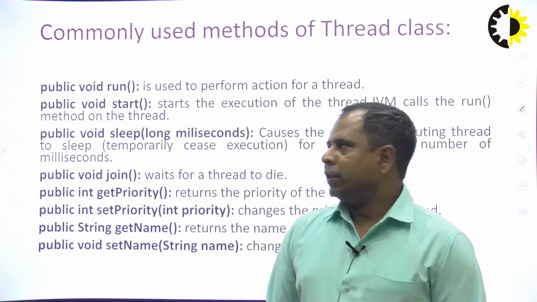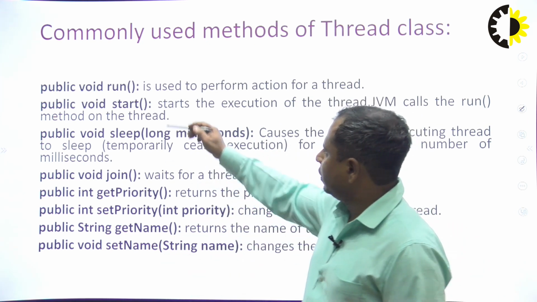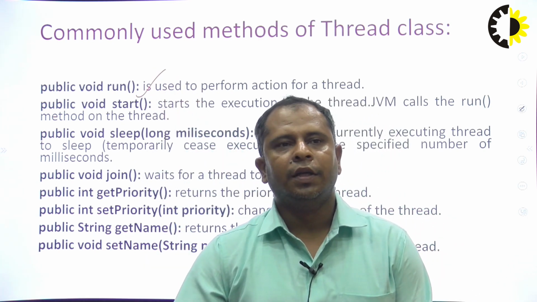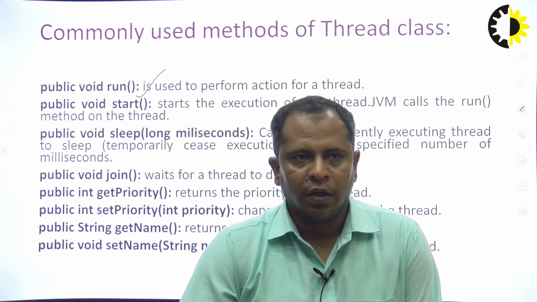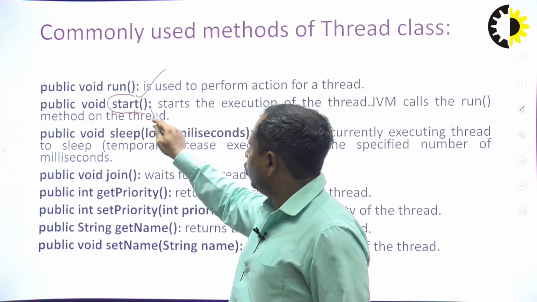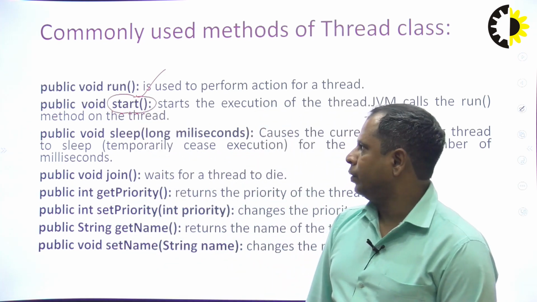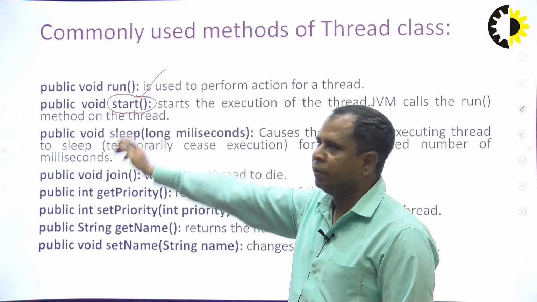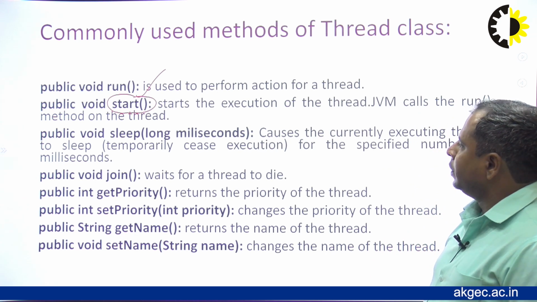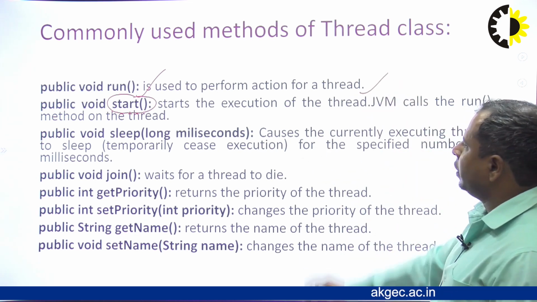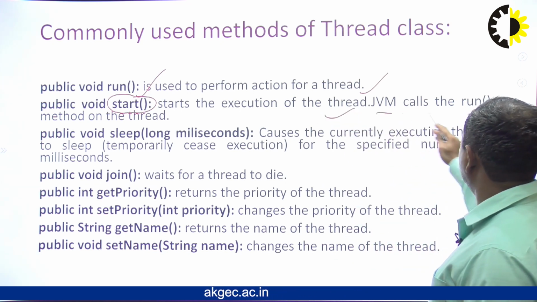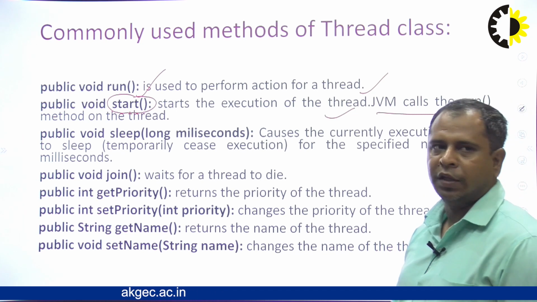Next, commonly used methods in the Thread class. First is the run method. If we want to create a thread in our application, we should first use the run method, and this run method is invoked by calling the start method. When the start method executes, the run method is called. So, public void run is used to perform actions for a thread. Public void start starts the execution of the thread. The JVM calls the run method on the thread.